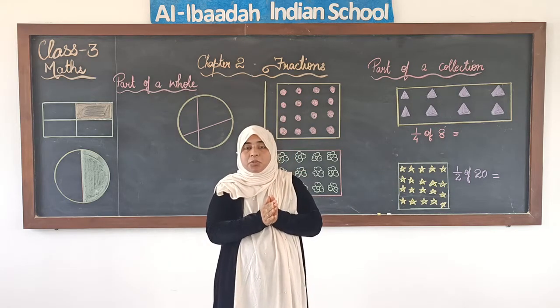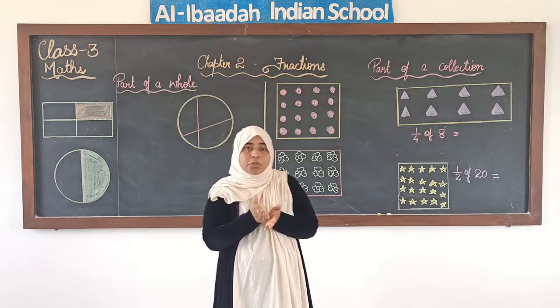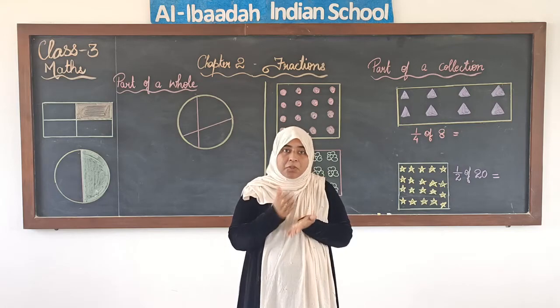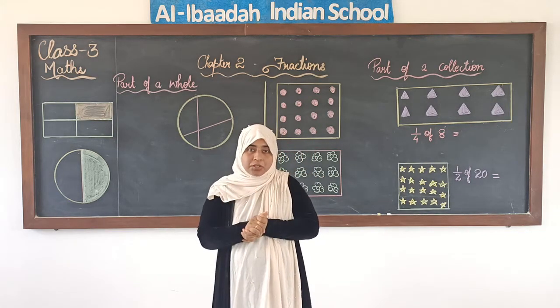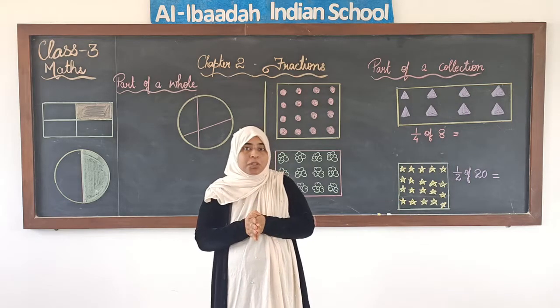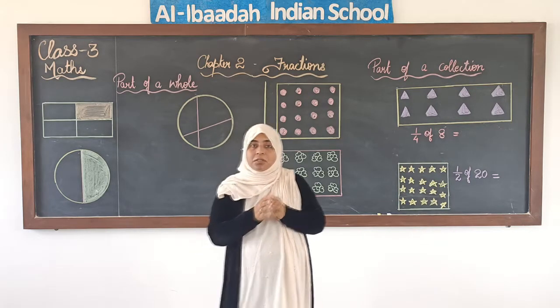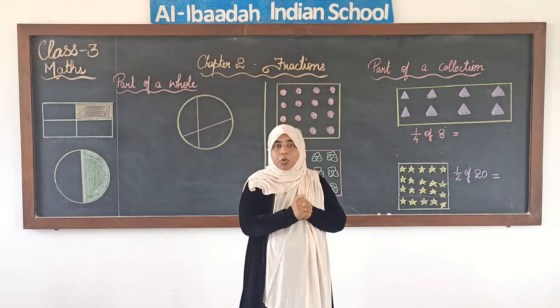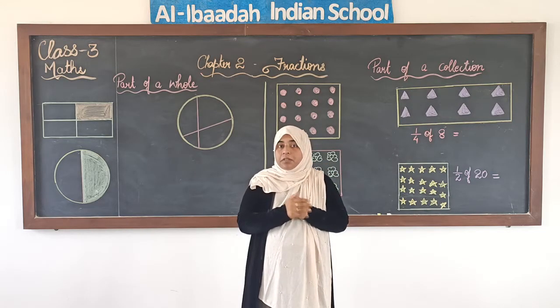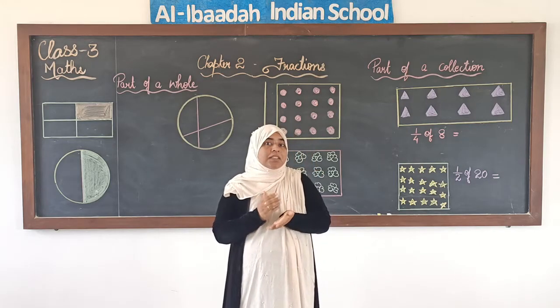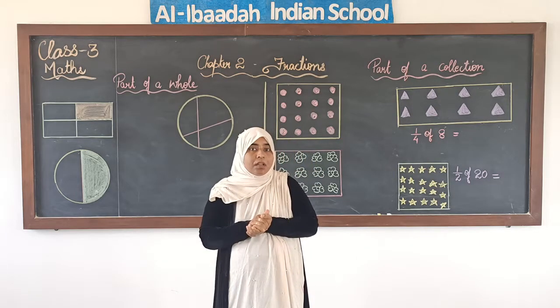It's like, suppose you have an apple and you cut it into equal parts, maybe you have made 4 equal parts. Now each part is a fraction. So what do you understand by the word fraction? Fraction means it is a part of a whole, a portion of a whole. Now here we have to keep in mind that the parts made have to be equal.